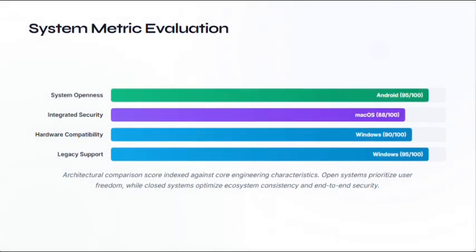The system openness for Android is 95 out of 100. Integrated security for macOS is 88 out of 100, and hardware compatibility for Windows is 90 out of 100, and legacy support for Windows is 95 out of 100. Architectural comparisons: core indexed against core engineering characteristics. Open systems prioritize user freedom, while closed systems optimize for system consistency and end-to-end security.